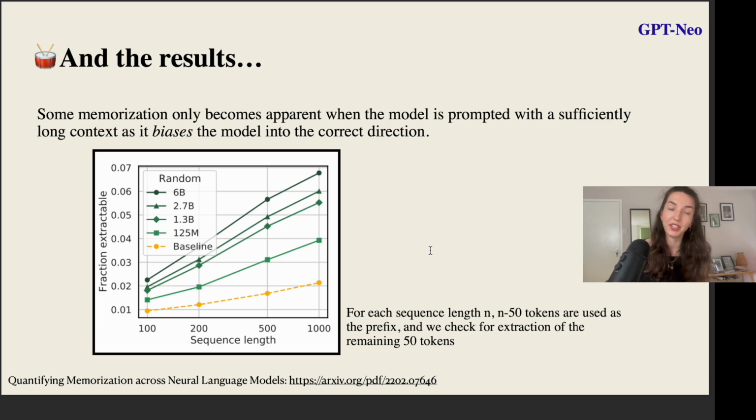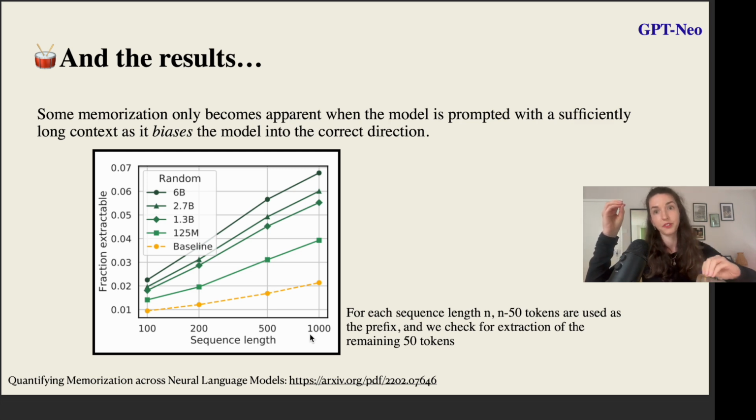And an interesting question here is also around this length of the prompt. So as I said, we select the prompt by chunking up the training data and by selecting different kinds of lengths that we will then input into the model. And this length is actually a kind of critical feature of how much discoverable memorization we will actually find. So as the authors show in this graph, if we're using sequence lengths of 1,000, we get much higher rates of extraction than if we were to use much shorter pieces from our training data,